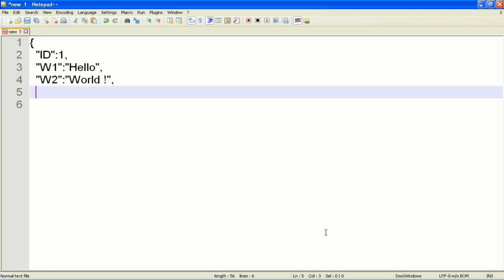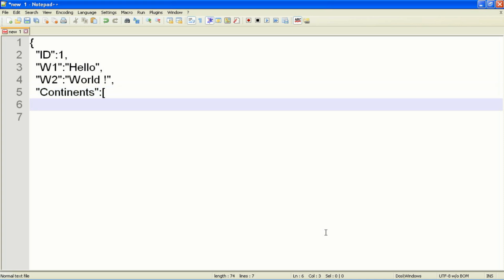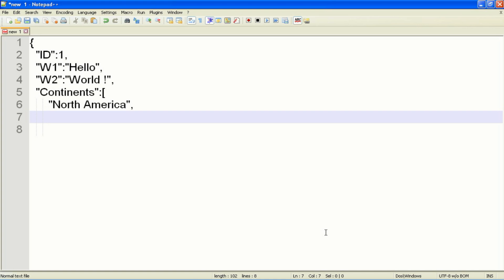And maybe say I want to create an array also. So continents, then colon, then the array will begin with square braces, and in an array is a value list. Just for clarity, I am putting each item after a tab, say North America. Then between values in the list I have to put commas.